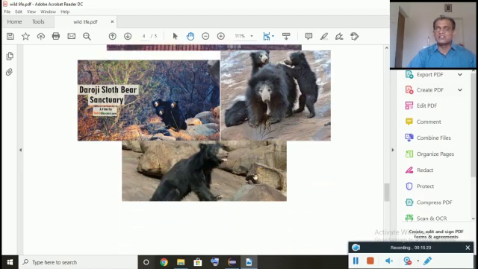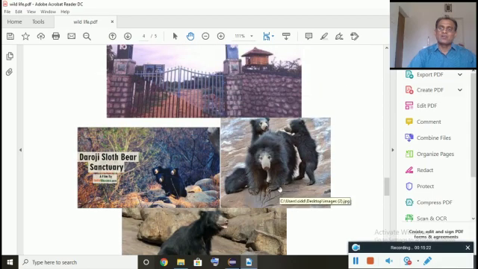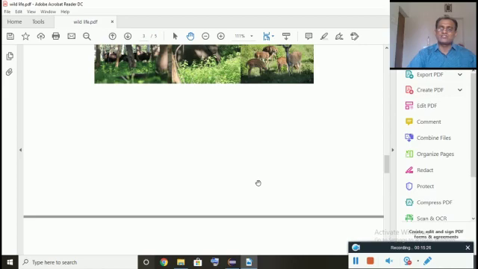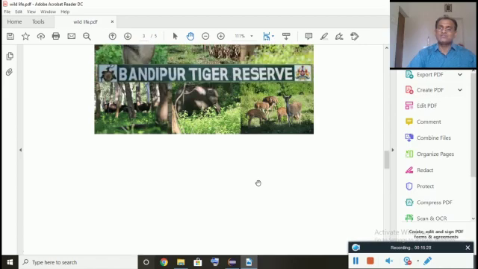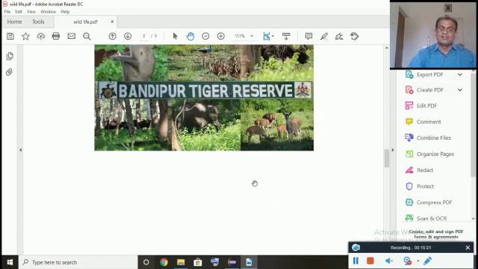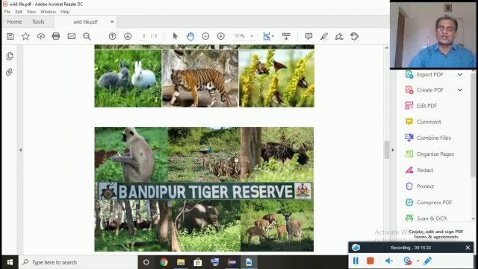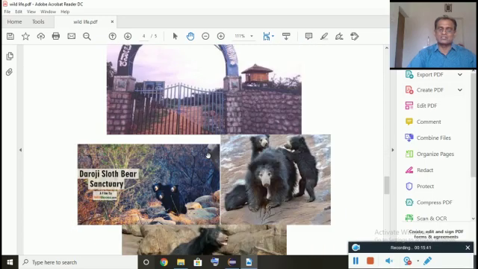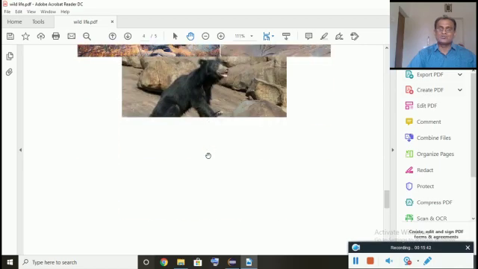So love the animals, love the plants, and take some interest to protect these sanctuaries and this wildlife. That will help you. If you protect the wildlife, that will protect you, isn't it? Okay, so that's all about national parks and sanctuaries. Students, a small thing is left over, that is the forests of Karnataka.